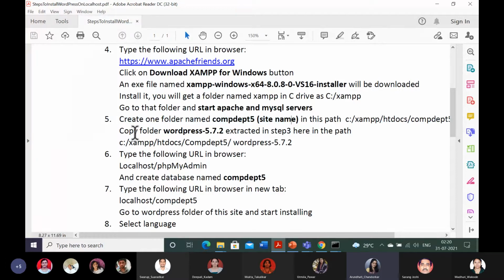Now create one folder named comdept5, the site name, it is called the site name. So the name of our site is comdept5. We have created it. Now what to do? Copy the folder which we have already extracted. I have shown you that site folder. So I will do that in front of you.